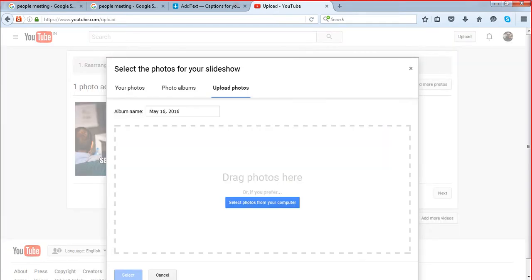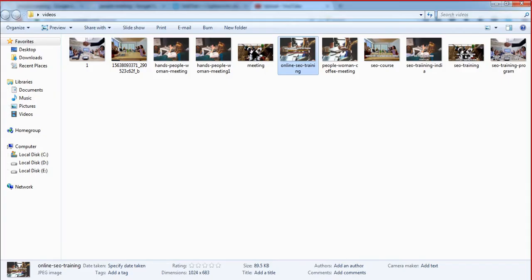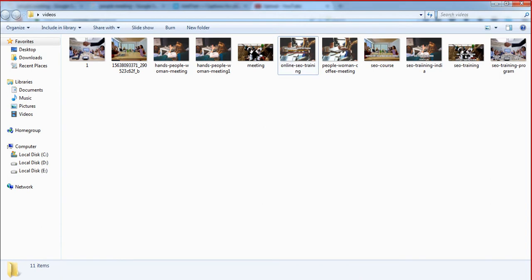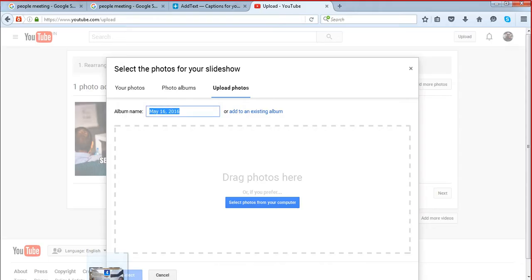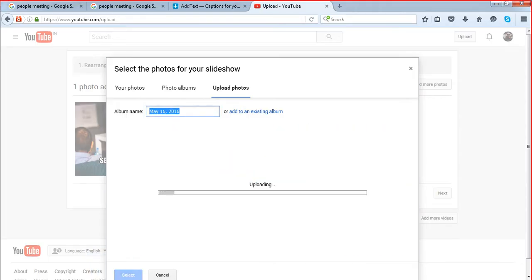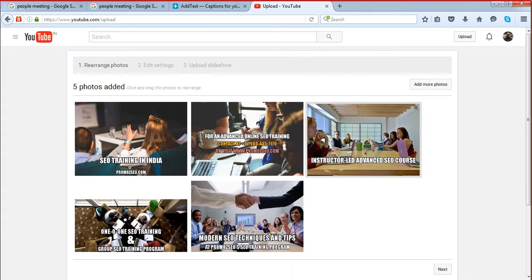Add more photos option are there. So go to upload photos. You can upload all the pictures at once. How? You select all those images. This is already uploaded. Select this one, this one, this one, and this one. Drag this down. Open the browser and drop. Just drag it. Once you drop all the images here, then all those will be uploaded automatically at once. You can see all those are uploaded.